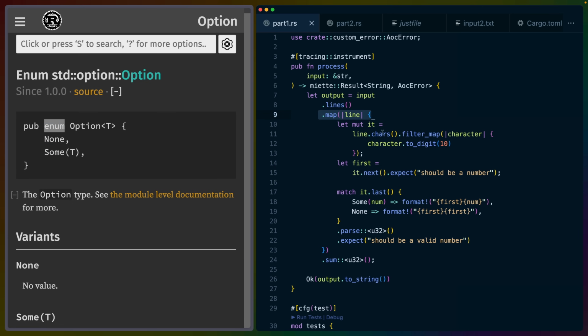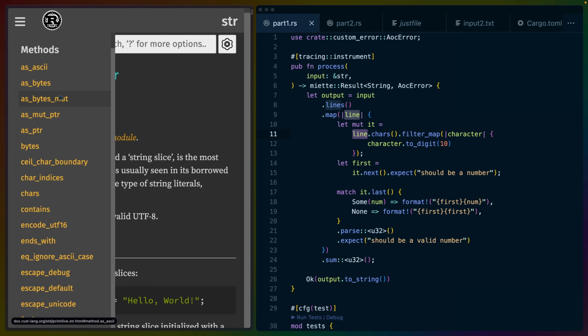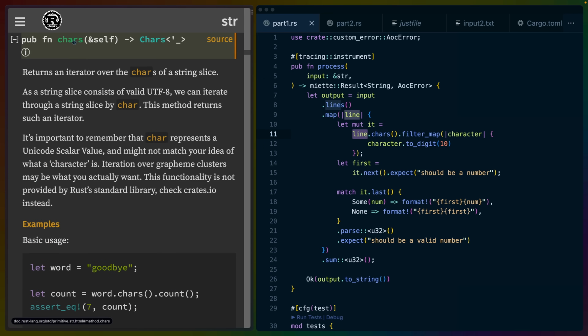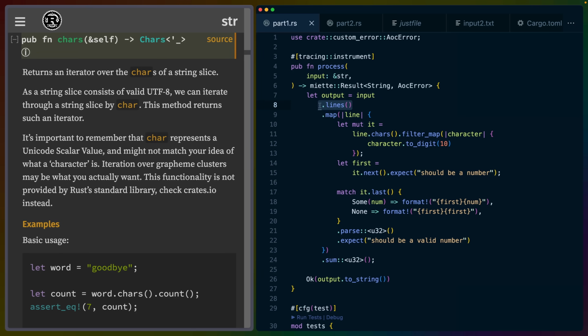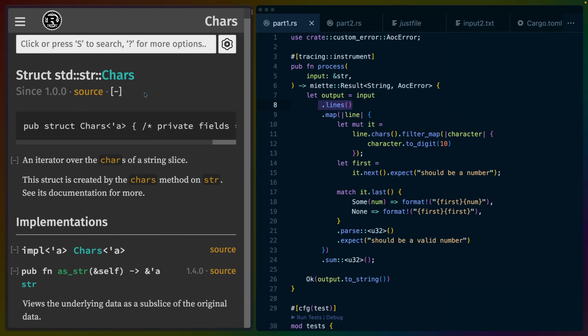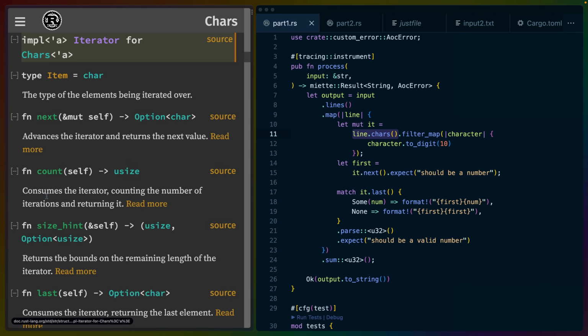So while we're mapping over this, we have a string slice in line. And once again, if we go to the str docs, the chars function is the exact same thing that we just did with lines. So while lines is a function that returns us an iterator over string slices, each line, chars gives us a Chars struct, which is an iterator over each of the characters in the slice. And again, if we open this sidebar here, we can see that there's an Iterator implementation for Chars, and the item type is a char. Chars are special primitive types in Rust. They're written with a single quote.